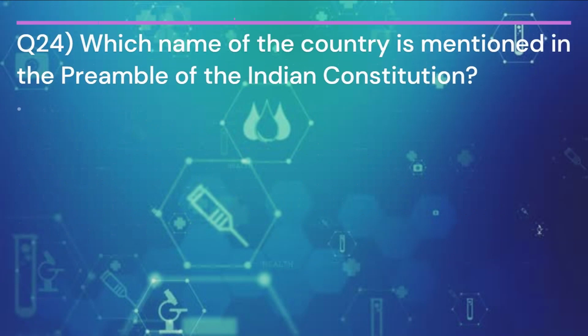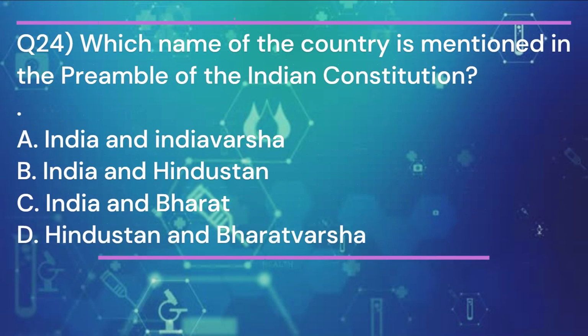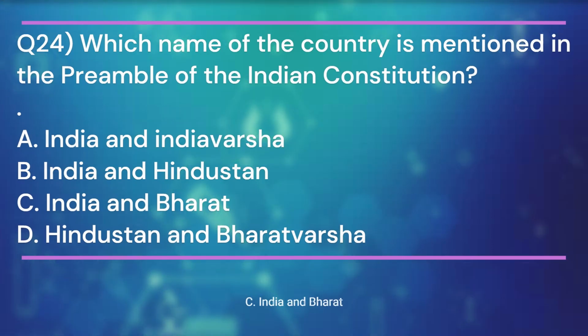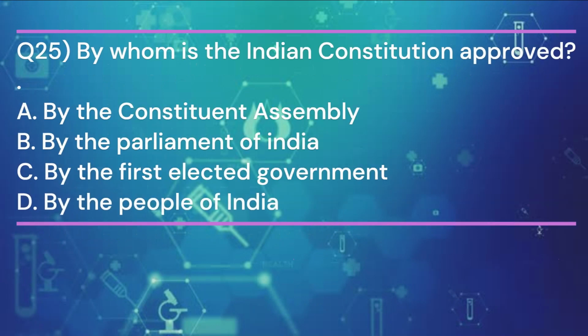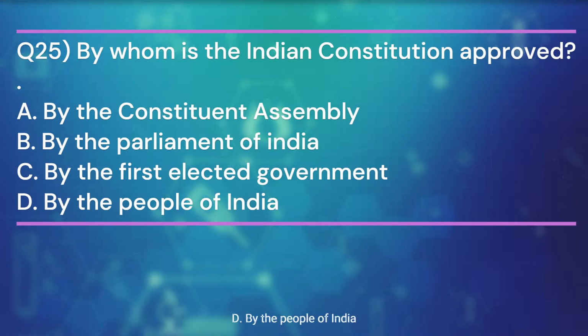Question 24. Which name of the country is mentioned in the preamble of the Indian Constitution? And the answer is C. India and Bharat. Question 25. By whom is the Indian Constitution approved? And the answer is D. By the people of India.